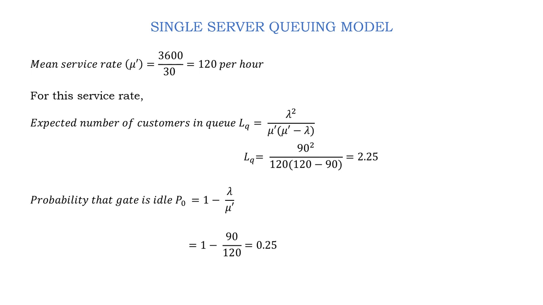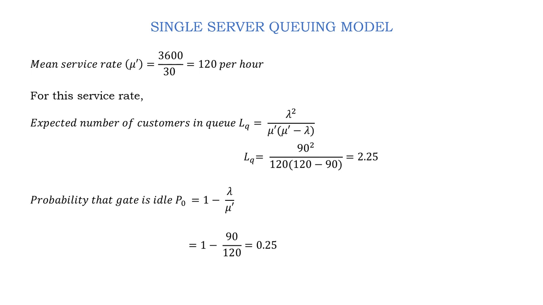For this service rate, the expected number of customers in queue, LQ equals lambda square by mu prime into mu prime minus lambda, on substitution we get 2.25 for the existing rate of arrivals with the new service time, which is less than 5.